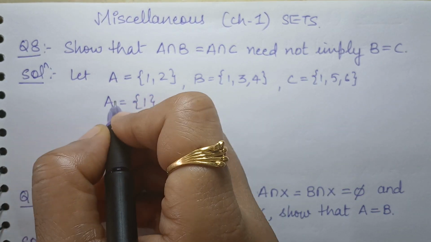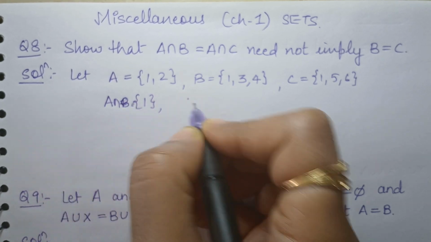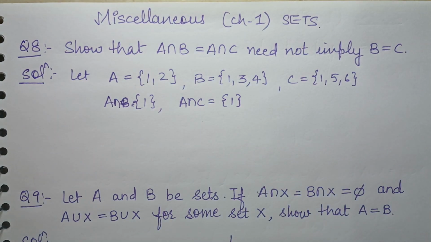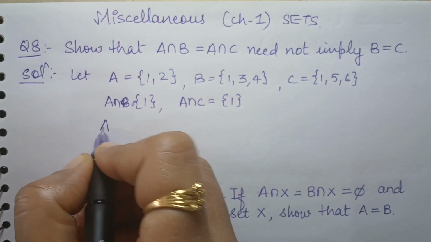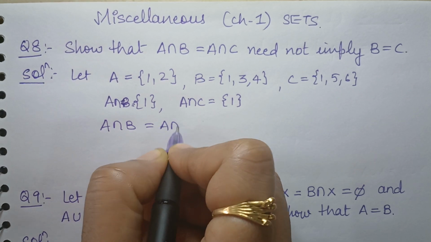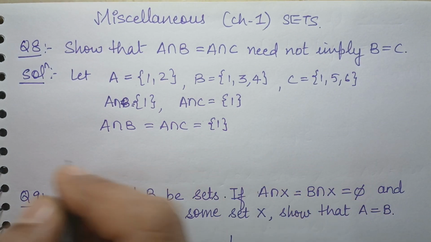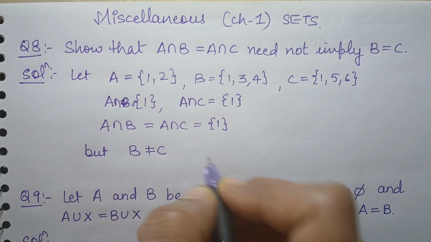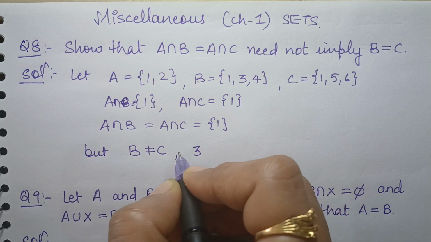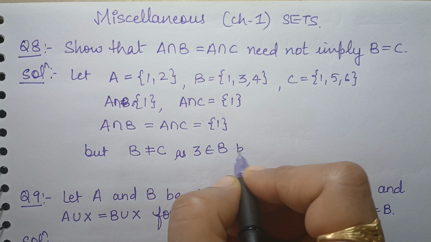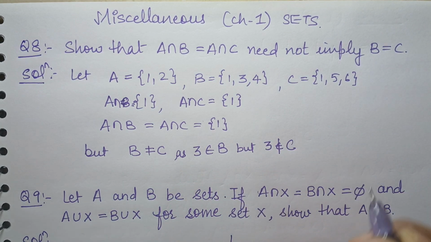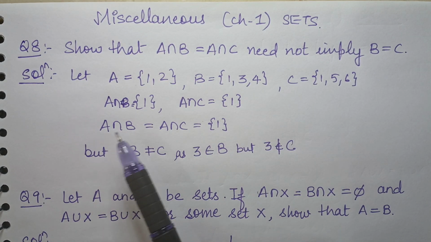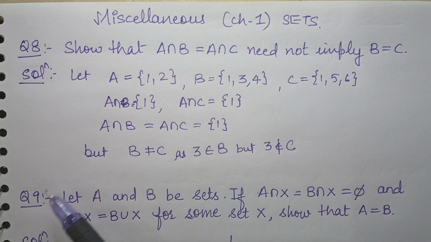Then what is A intersection C? A intersection C is also {1}. Now A intersection B is equal to A intersection C, which is equal to {1}. But B is not equal to C here. Why? Because you can see that 3 belongs to B, but 3 does not belong to C. So B is not equal to C. So with this example, I can show that A intersection B is equal to A intersection C, but B is not equal to C.